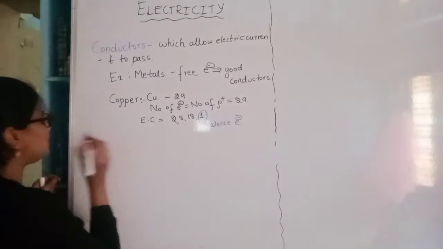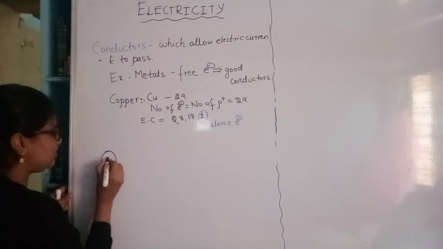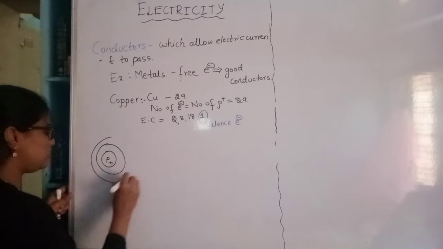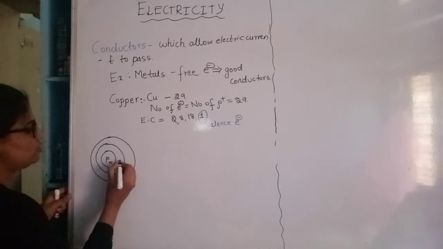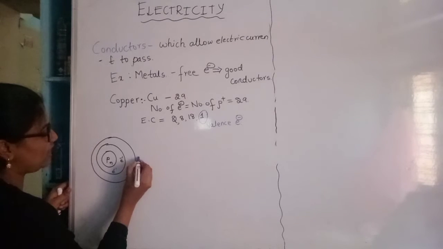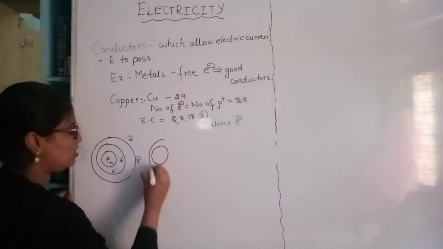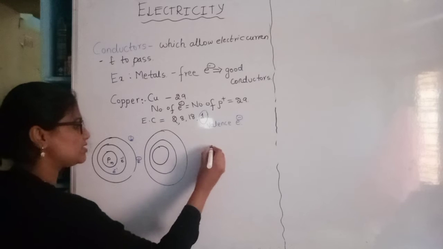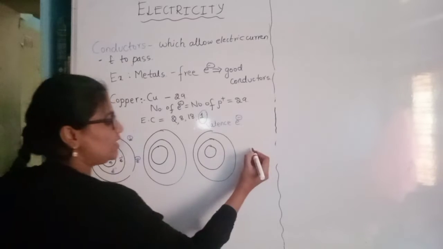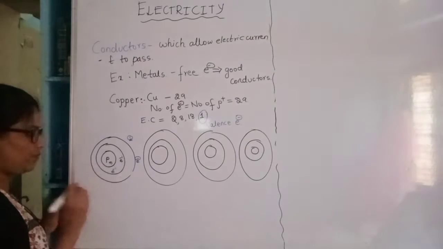Now let us consider a conductor of copper. So let us see the atomic structure. There will be protons and neutrons, the nucleons, and the shells will be surrounding the nucleus. Here electrons will be moving, right? And in the last shell we have one electron. So let us consider a wire of copper, which is a conductor of electric current, and which has many atoms of copper.